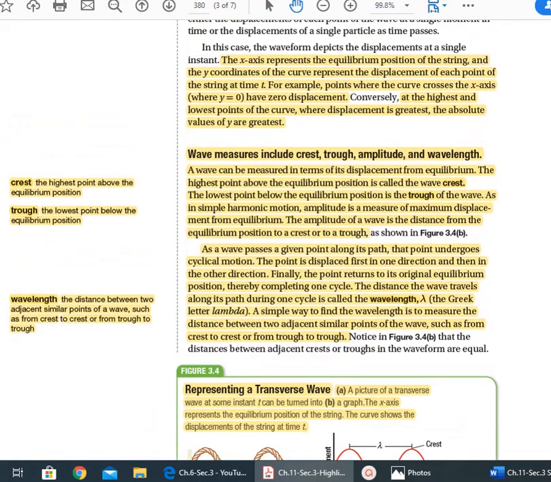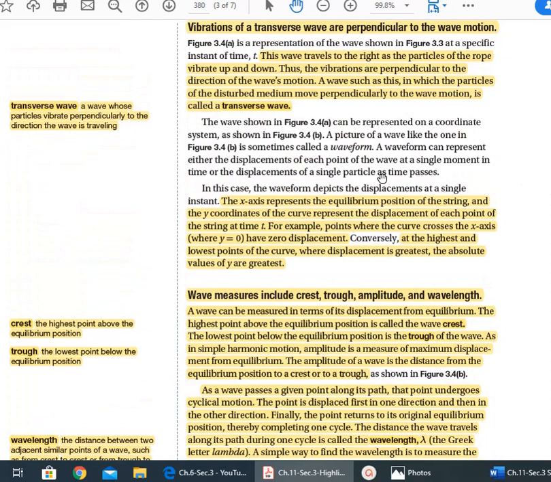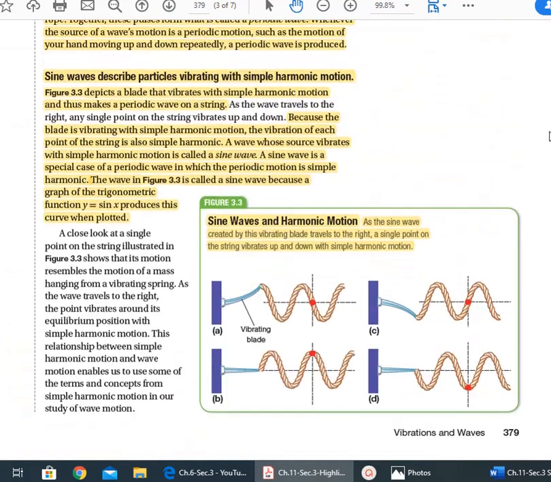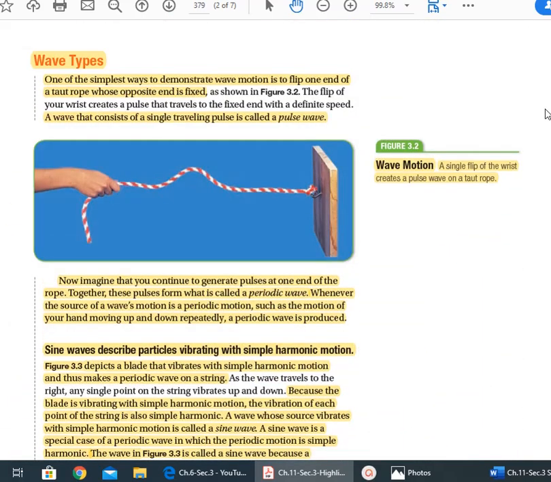That's it for the transverse wave. I hope that you copy all the highlighted parts here, all definitions that are mentioned, and solve the related questions. I will explain the other type of wave, which is the longitudinal wave, in a different video. Thank you.